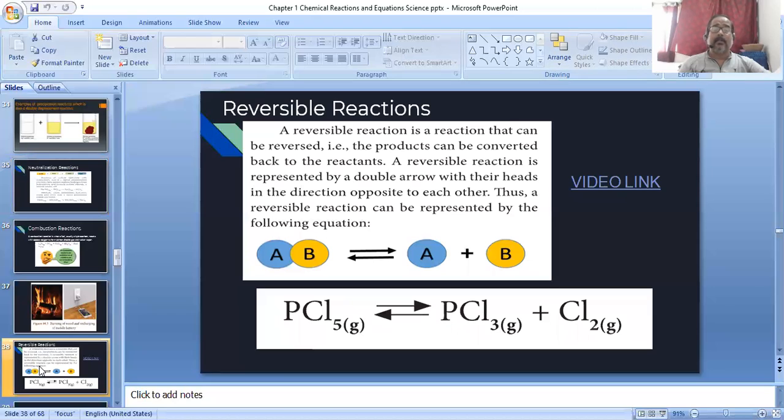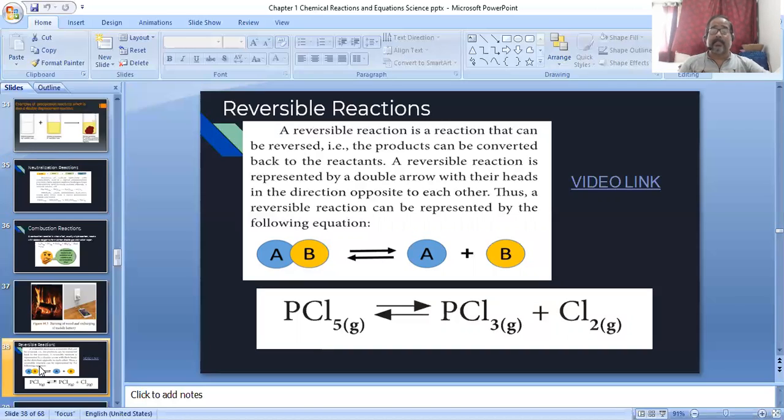The next reaction is reversible reaction. Generally we observe that if any reactants react with each other, they exchange their ions or charges and form two new products. Suppose these products go back to the reactant form. That is called reversible. In a simple way, a reversible reaction is a reaction that can be reversed. That means the product can be converted back to the reactant. And this is called a reversible reaction.